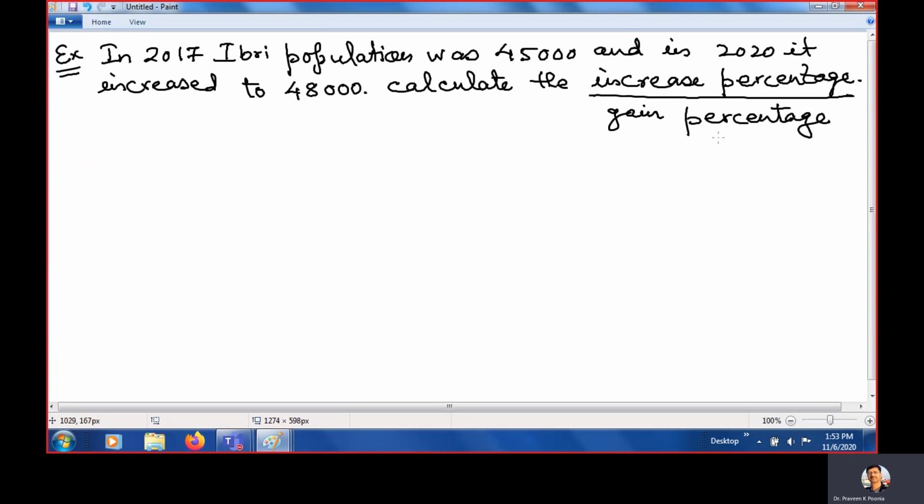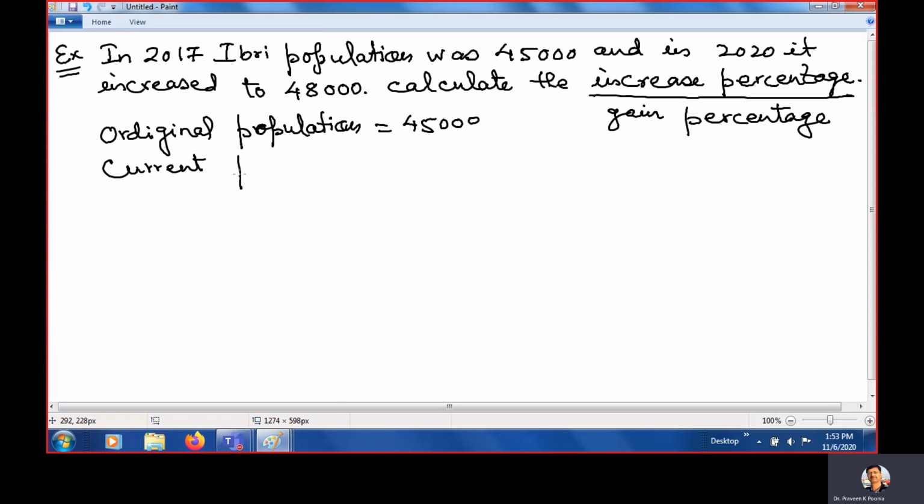So what is the original population? The original population was 45,000. What is the current population? It is 48,000. Clear?